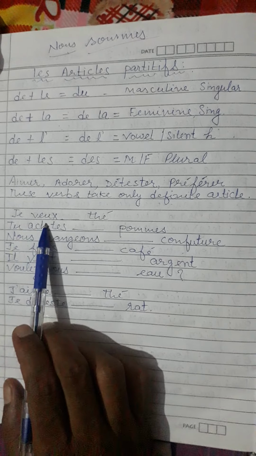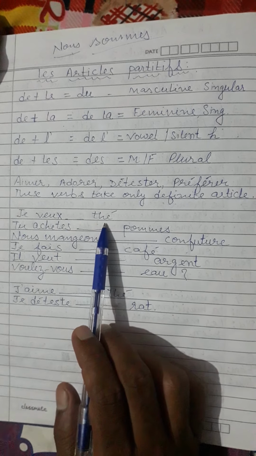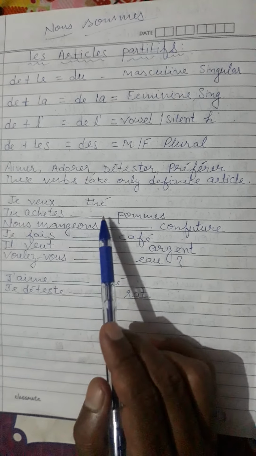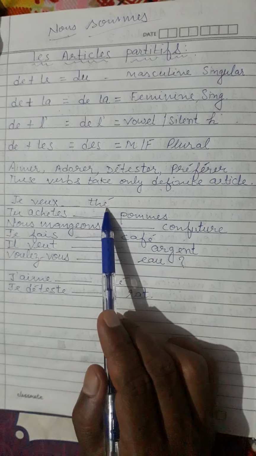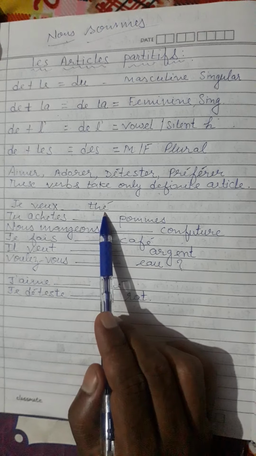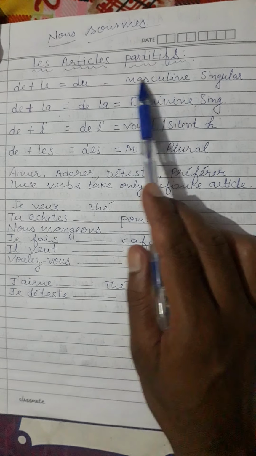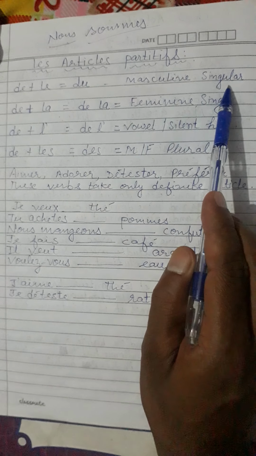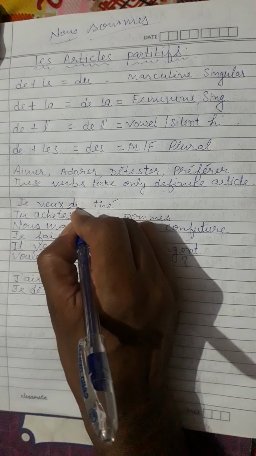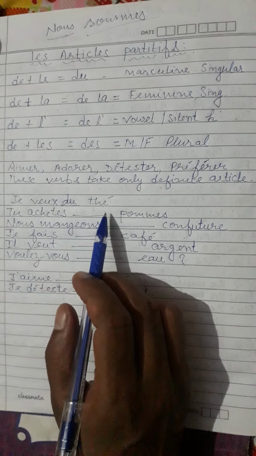First, je veux du thé. Now you need to understand in which form thé is, masculine or feminine. It is ending with e, but it is not a feminine noun. It is exceptional and it comes under masculine noun. For this, if it is masculine, then we should go to masculine singular, where we get du. Then we add over here du. Je veux du thé. I want some tea.